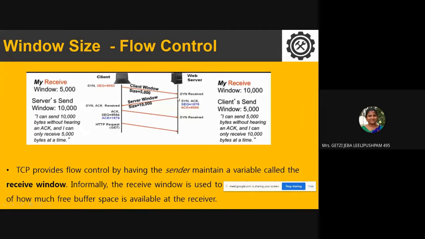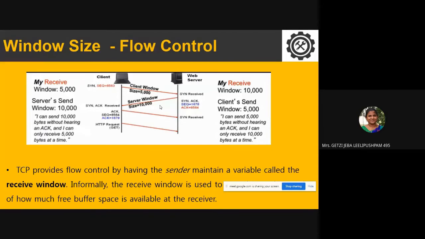Similarly, the server sends SYN plus acknowledgement, the second step of connection management. When it's sent, it says, okay, listen, my window size is 10,000. So whatever data you send to me, you should send only 10,000 bytes. Only after I acknowledge the 10,000 bytes, you can send me the remaining. So they both agree and negotiate on their speed. This is my speed, this is your speed, so let us go ahead with it.